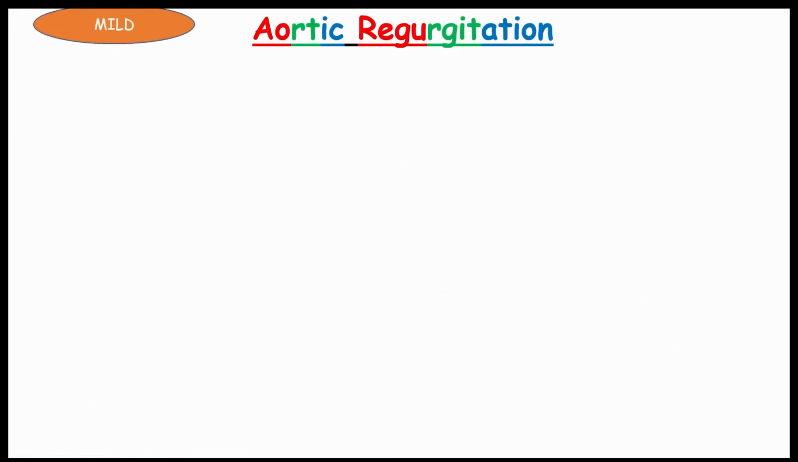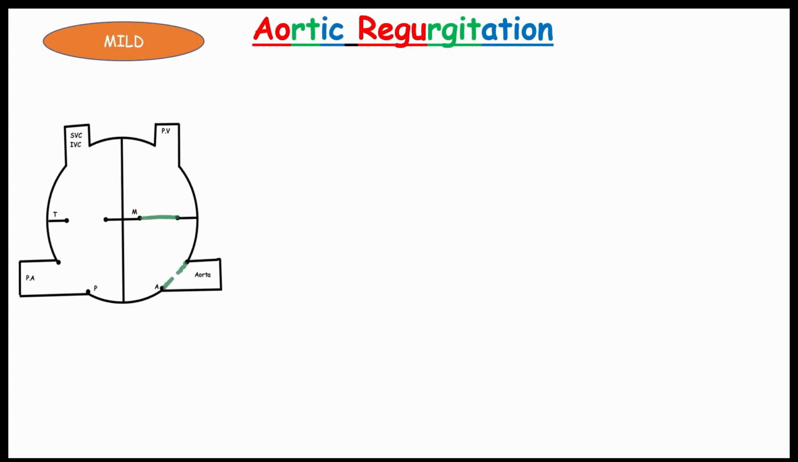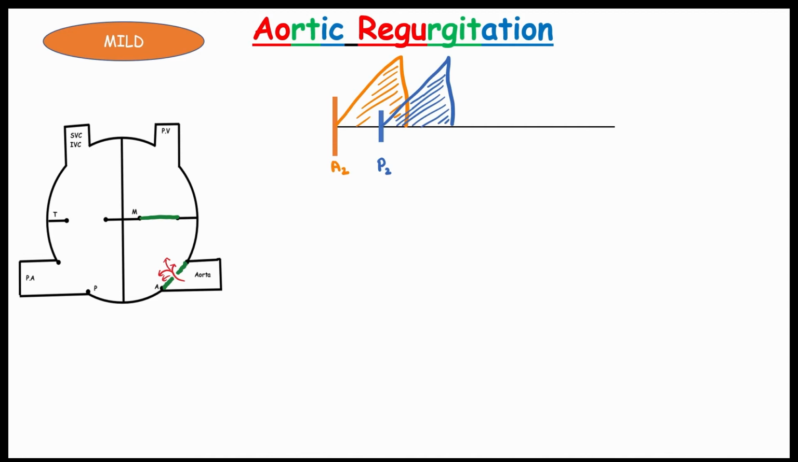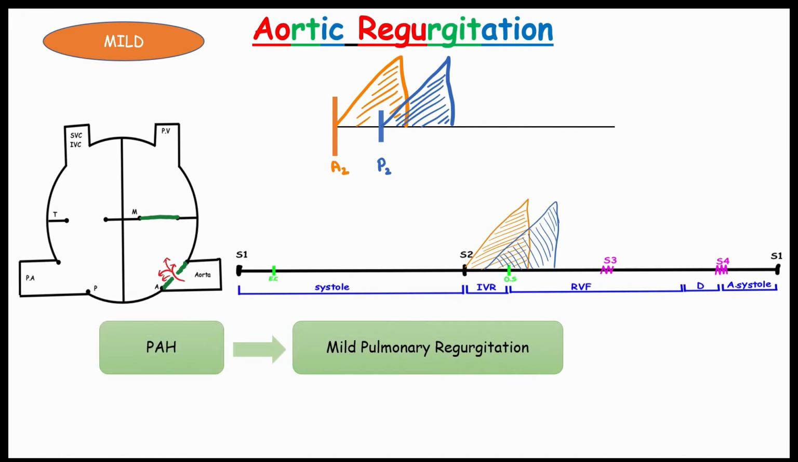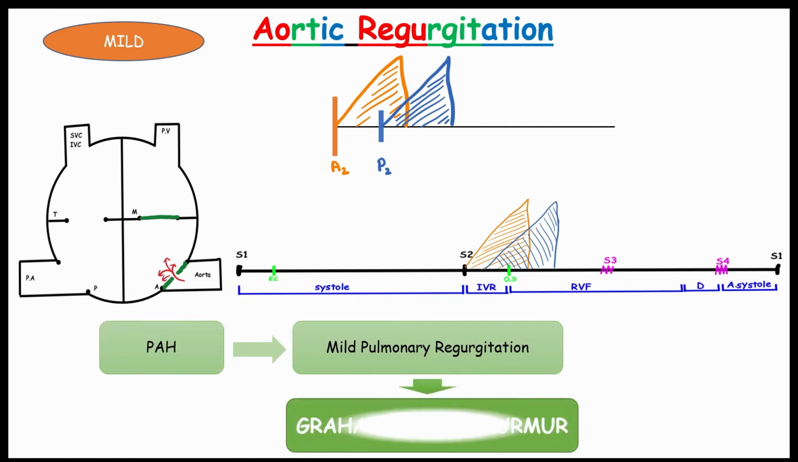We have seen severe aortic regurgitation. Let's see mild aortic regurgitation. We said mild, so it is obviously less backflow of the blood, which means a small murmur. From our previous video, you know about the time lag between each valve closure. During mild aortic regurgitation, we will hear an early diastolic murmur. In case of mild pulmonary regurgitation, we will hear the same early diastolic murmur, but it starts from P2. I will show it in this picture. If the mild pulmonary regurgitation is caused by pulmonary hypertension, it is called the Graham Steell murmur.